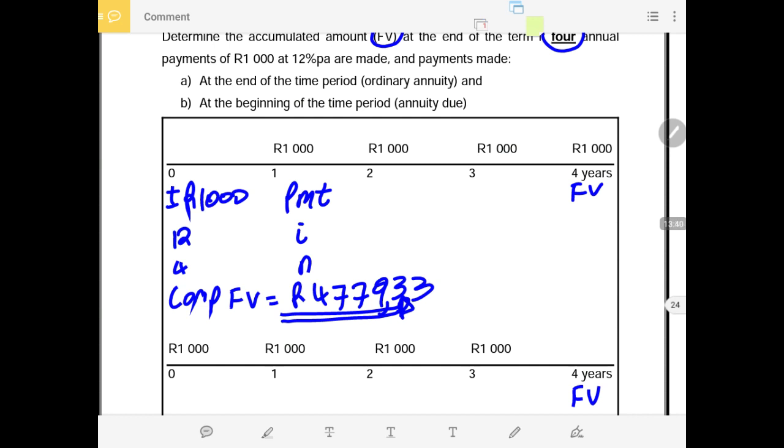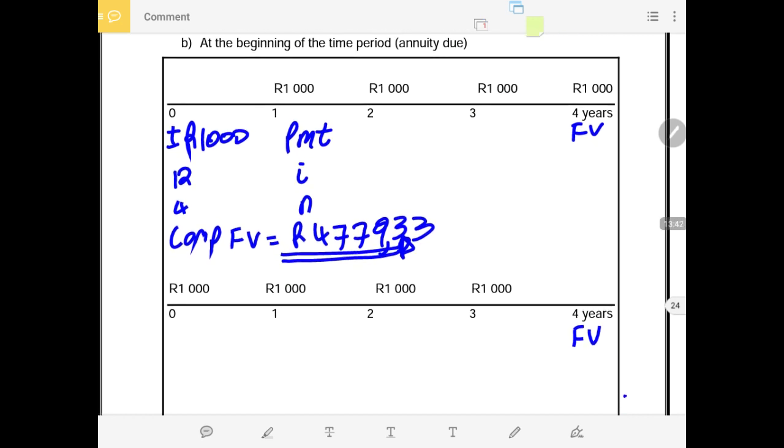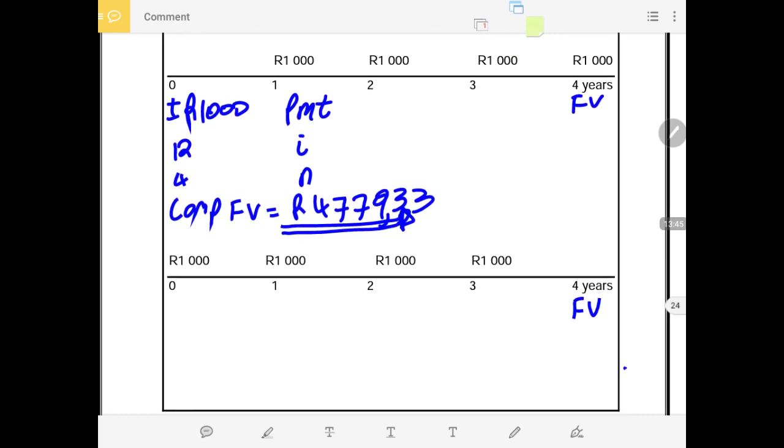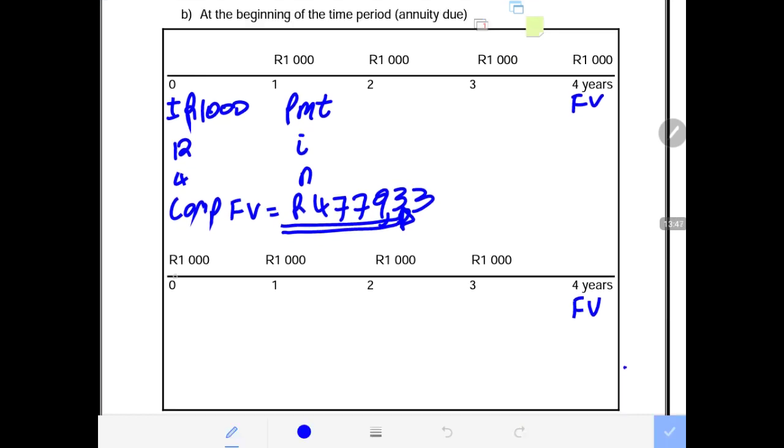Now we come to the annuity due. In an annuity due, we know that payments are made at the beginning of the time period. Now if the required future value is at the end of the term, not at the end of the last payment, then you need to put your calculator on what you call BGN. What is BGN? If you look at the button called future value, above the button future value, there is a red note there.